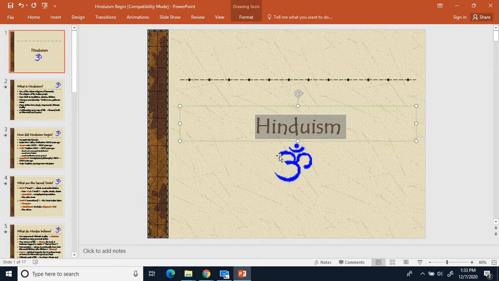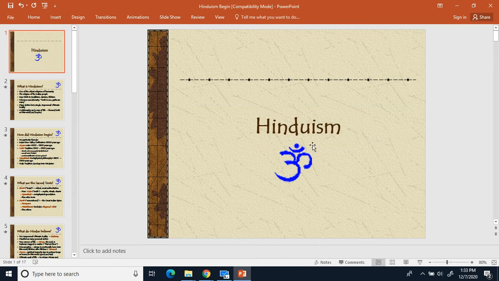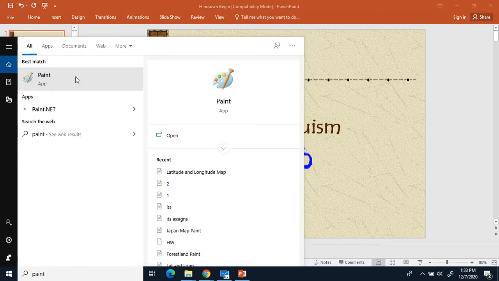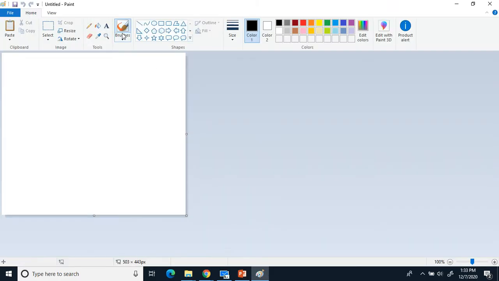After you've written down Hinduism and underline, go ahead and make this symbol next to it. How do you make that symbol? It's not really as complicated as it may seem. The first thing we need to do is make a 3.